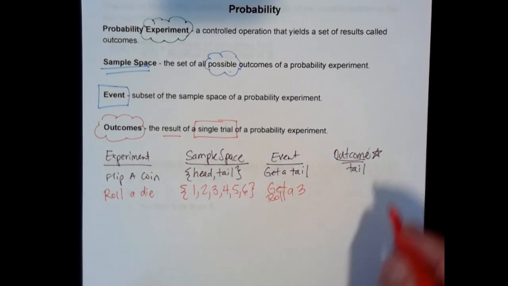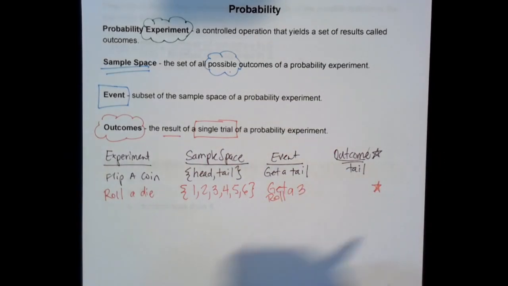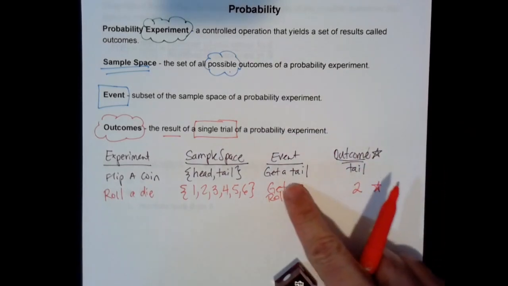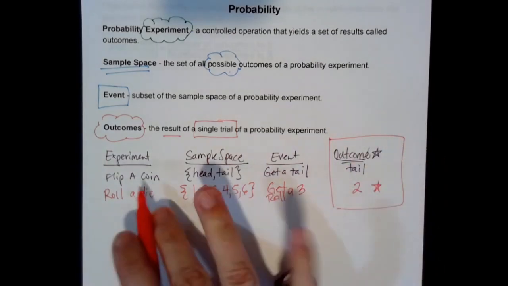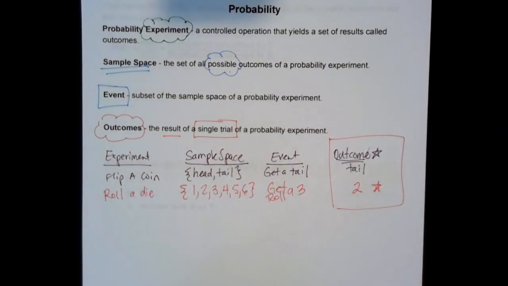Then my outcome would be actually taking that die and rolling it. Oh, see, I rolled a 2. That would be my outcome. I didn't get what I thought I was going to get. Okay, so we'll talk about outcomes later, but you just need to understand the definitions and what those words mean.